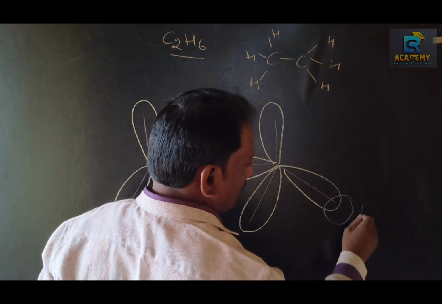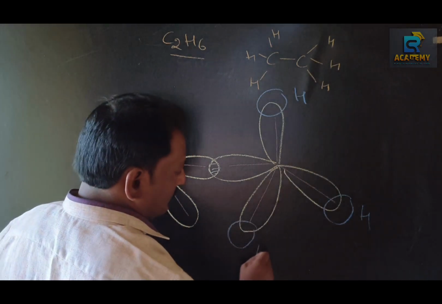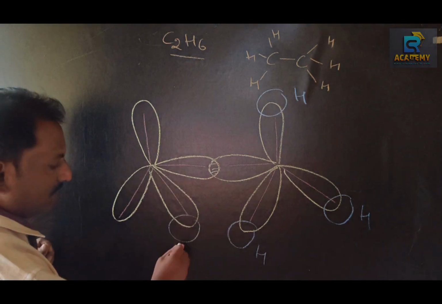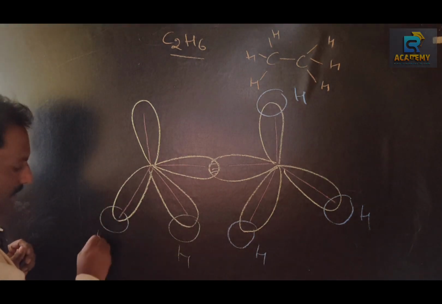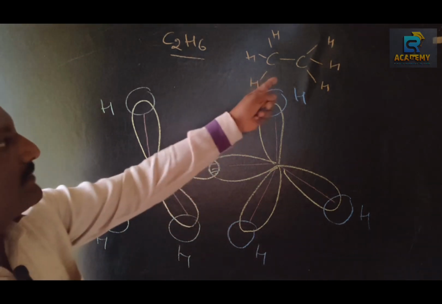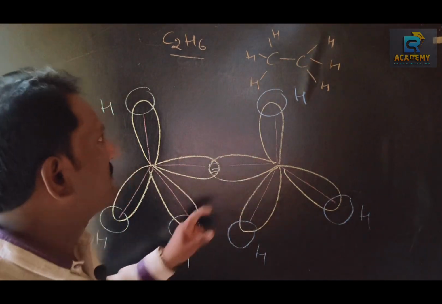This one with hydrogen, hydrogen, hydrogen. This one with hydrogen, hydrogen, hydrogen. In case of ethane, carbon undergoes sp3 hybridization.